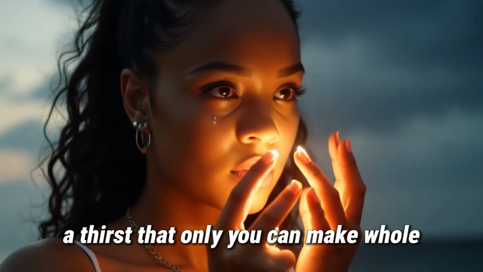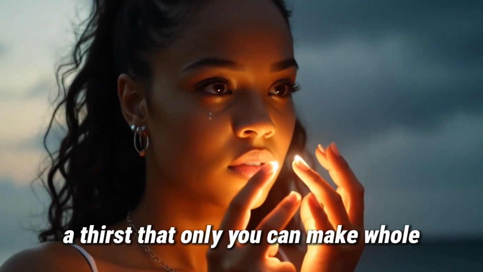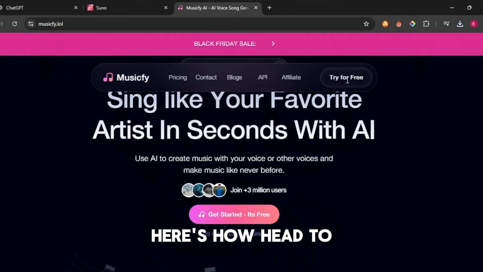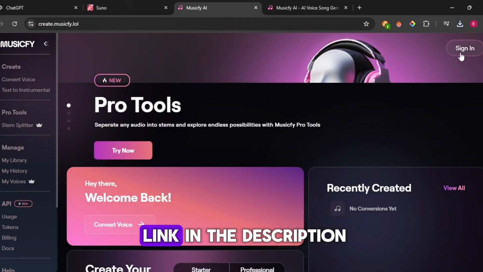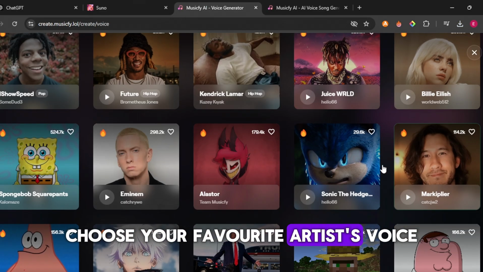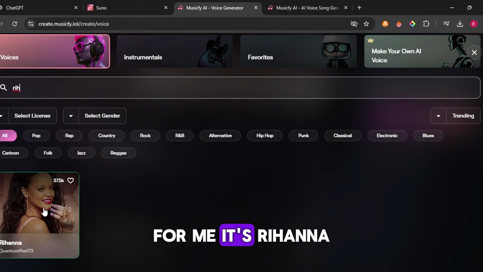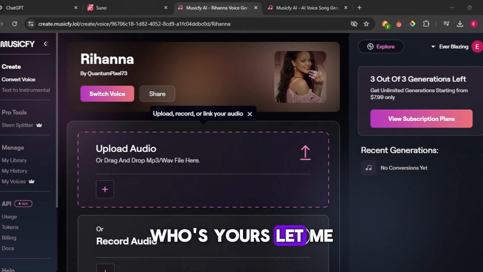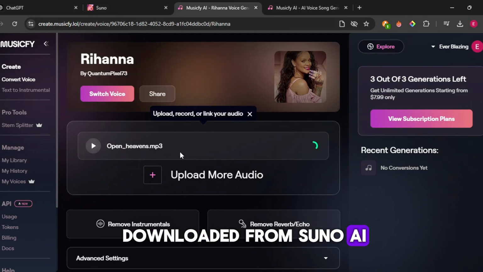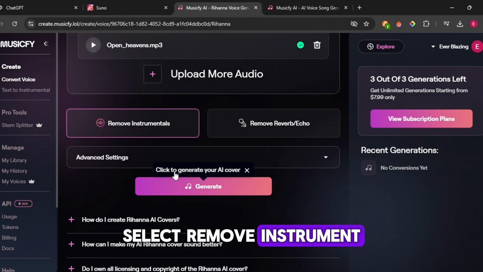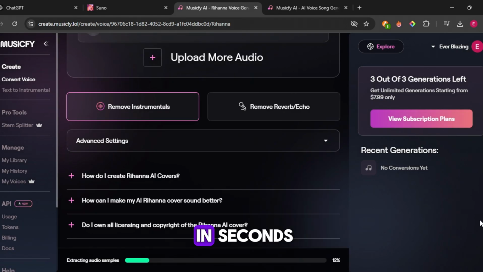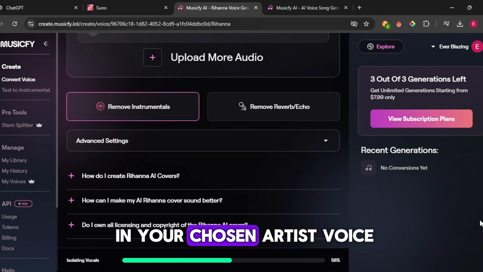Here's where it gets really exciting. Want your song to sound like your favorite celebrity? Musicfy can do that for you. Here's how. Head to the Musicfy website using the link in the description. Sign in with your Google account. Choose your favorite artist's voice. For me, it's Rihanna. Who's yours? Let me know in the comments. Upload the audio you downloaded from Suno AI. Select Remove Instrument so Musicfy can focus only on the vocals. Click on Generate, and in seconds, you'll have your song in your chosen artist's voice.